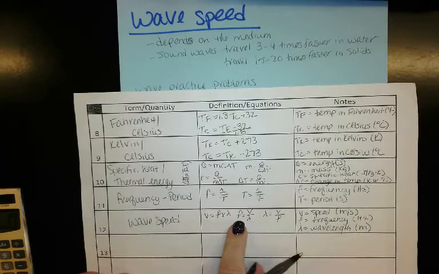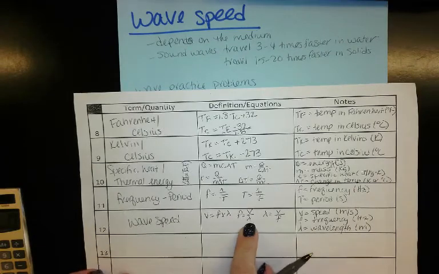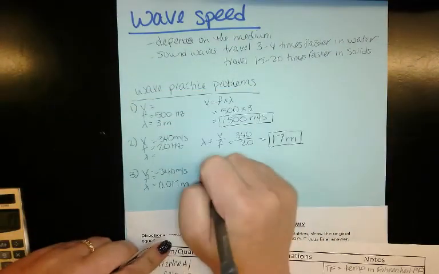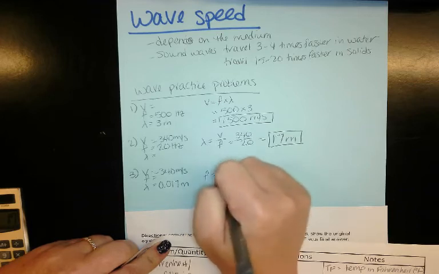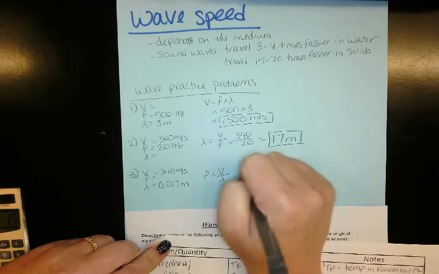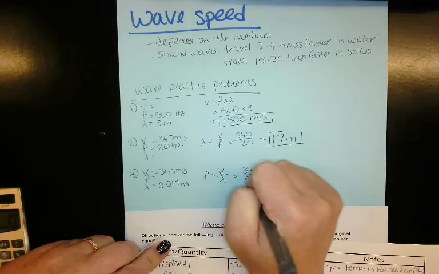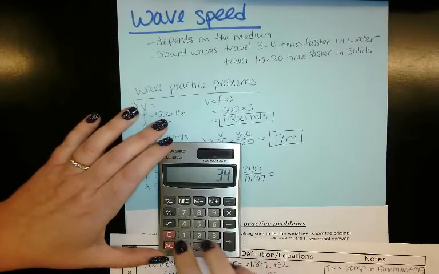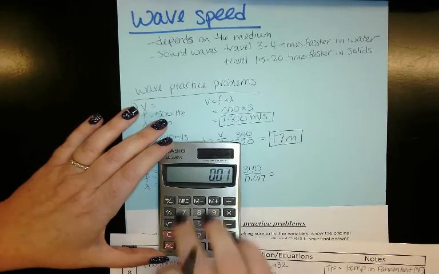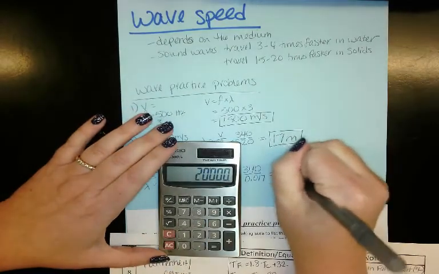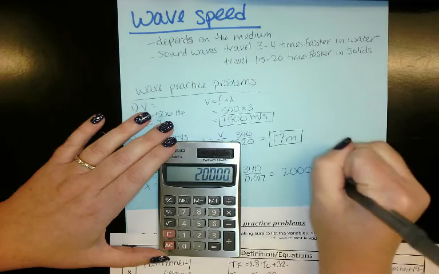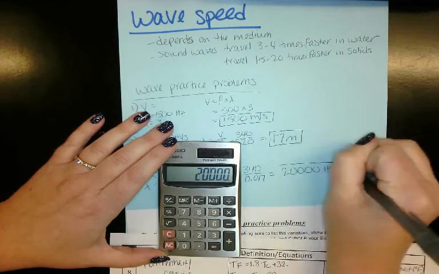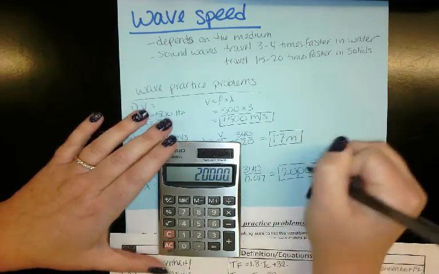So we're solving for frequency. Frequency equals speed divided by wavelength. 340 divided by 0.017 would give you 20,000 hertz for your answer.